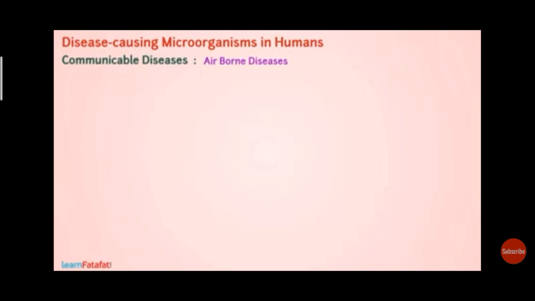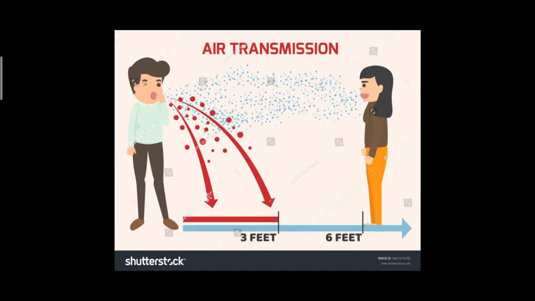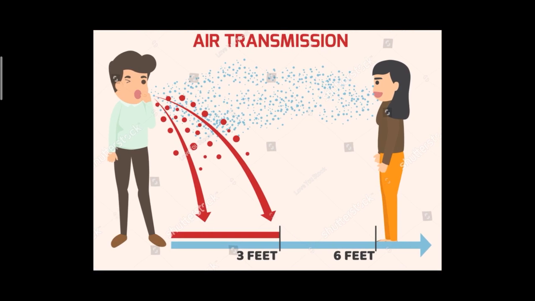Communicable diseases spread through air, or airborne diseases. The common cold is a viral disease and it is spread through the air. When a person suffering from the common cold sneezes, fine droplets of moisture containing thousands of viruses spread in the air.